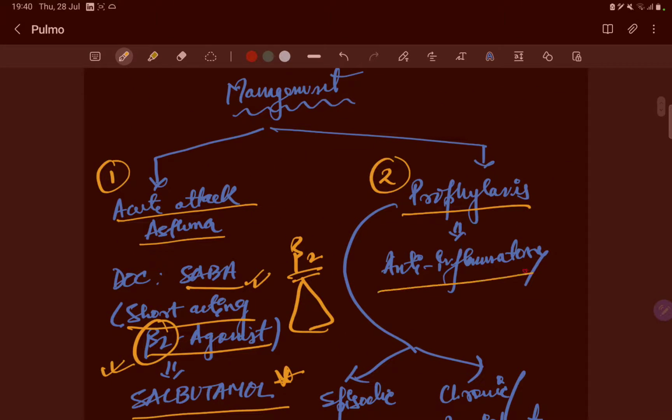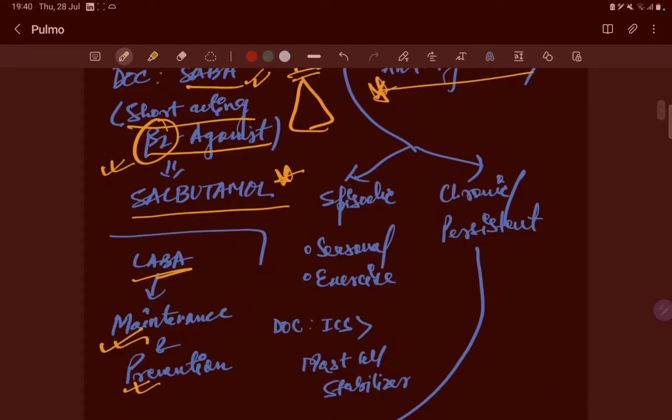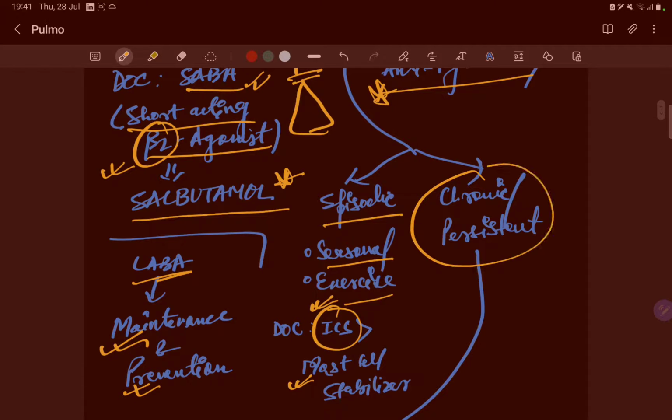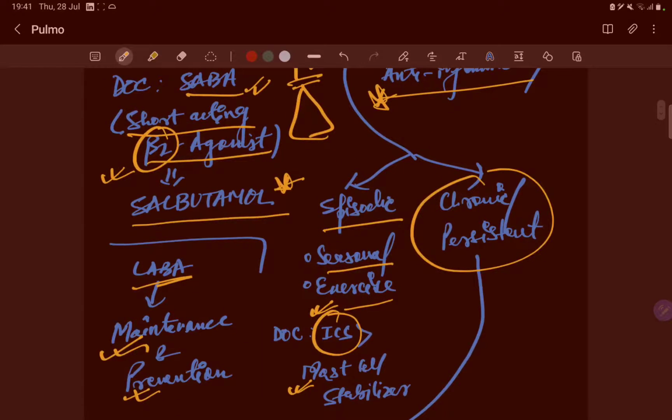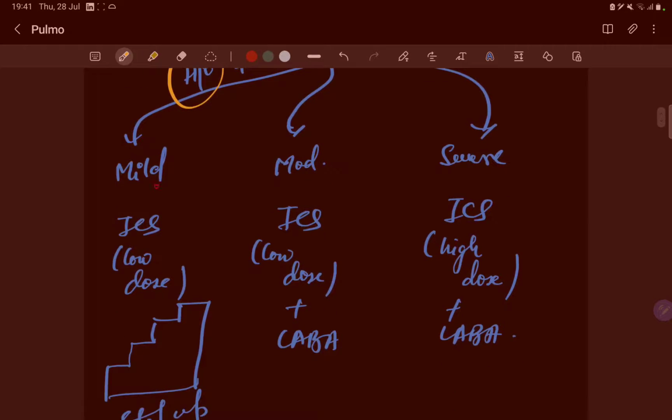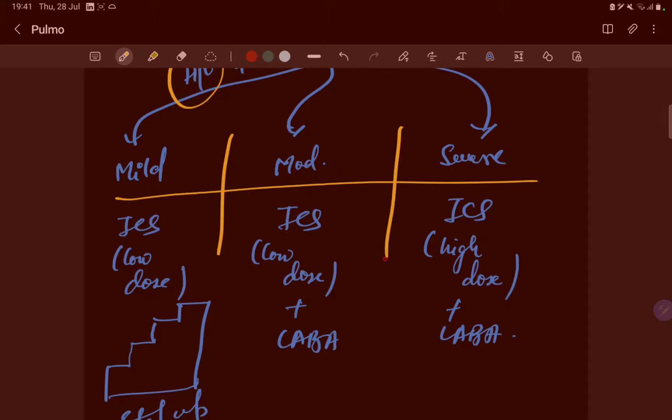For prophylaxis we use the anti-inflammatory drugs we have seen. In the episodic context, that is seasonal or exercise-induced asthma, the drug of choice is inhalational corticosteroids. Mast cell stabilizers are also used, but inhalational corticosteroids are used more. For chronic or persistent asthma, we take the history from the patient and decide whether it is mild, moderate or severe.